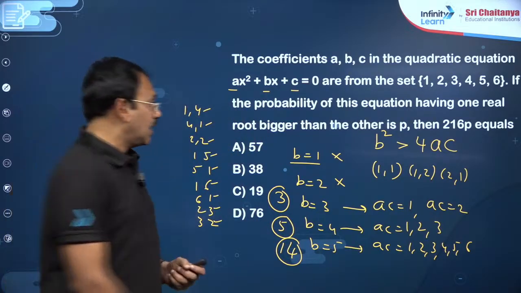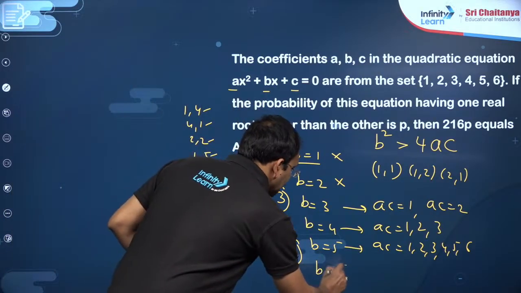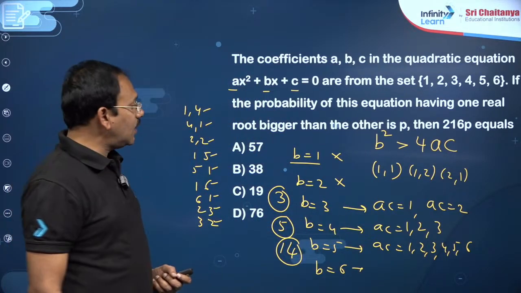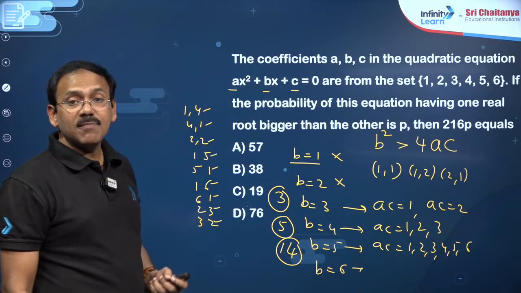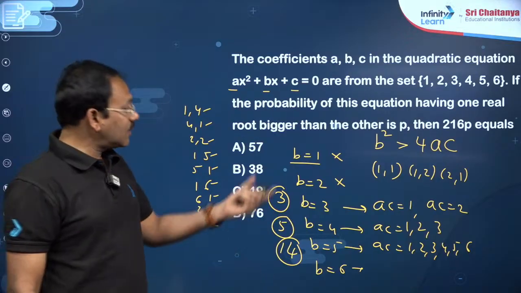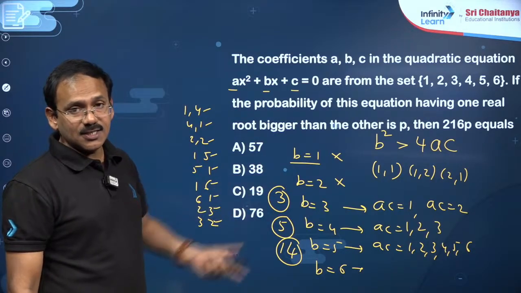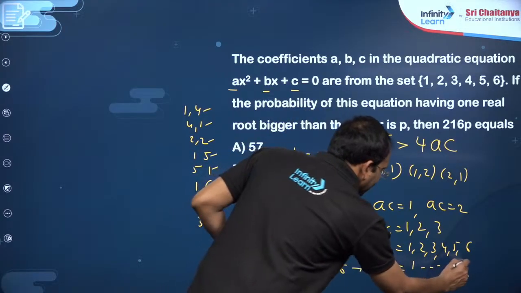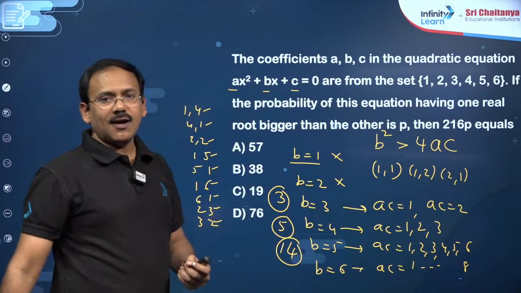b is equal to 6. If b is equal to 6, this is 36. 36 by 4 means ac can be up to 9, my dear friends. But 9 you cannot take, because exactly 36 you will get. So ac can be up to 8, my dear friends. Already up to 6, 14 are there.